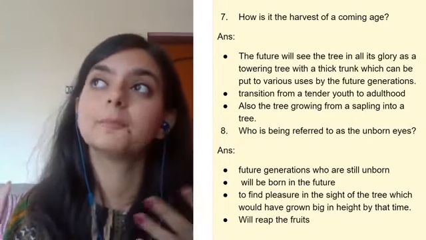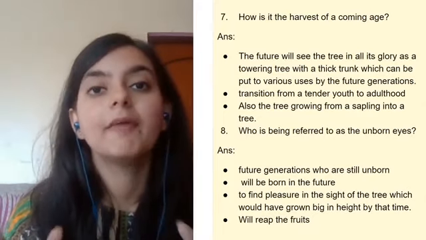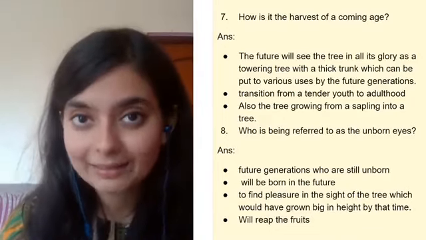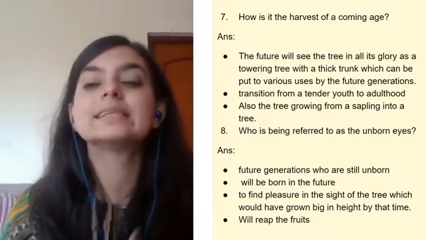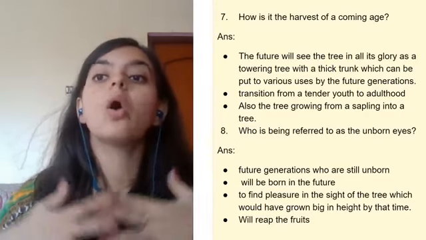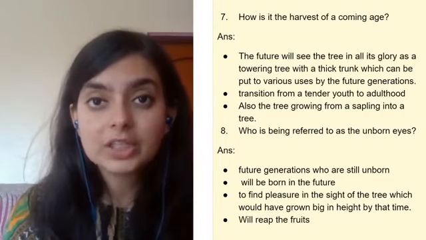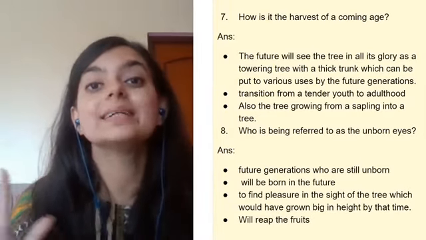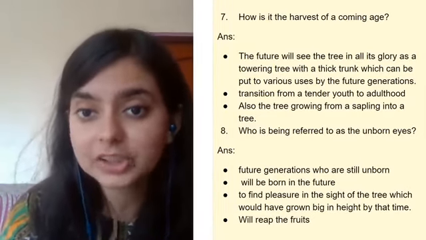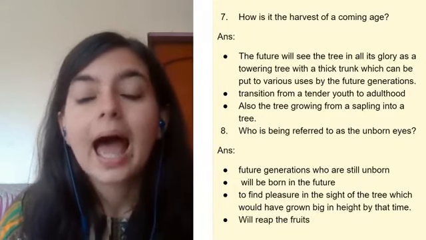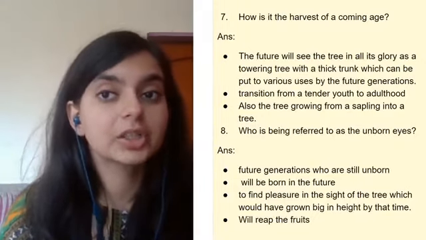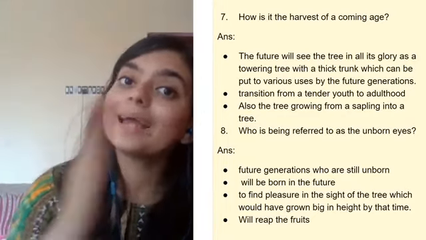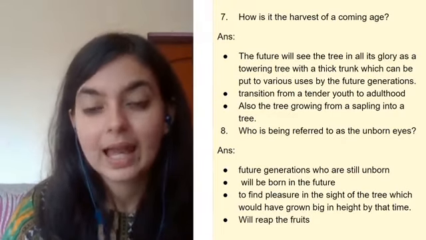The flowers will help in pollination, and seeds will create new life, and thus the future will see the tree in all its glory as a towering tree with a thick trunk, which can be put to various uses by future generations. So that future generation is actually enjoying the fruits of the seeds planted by the previous generation.